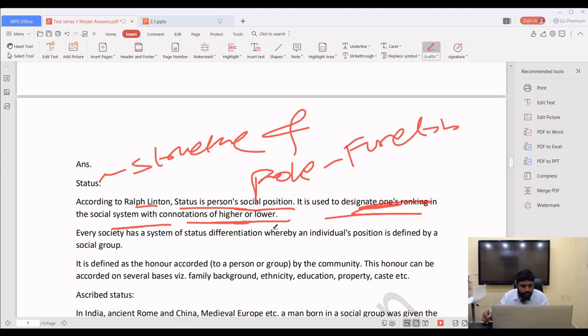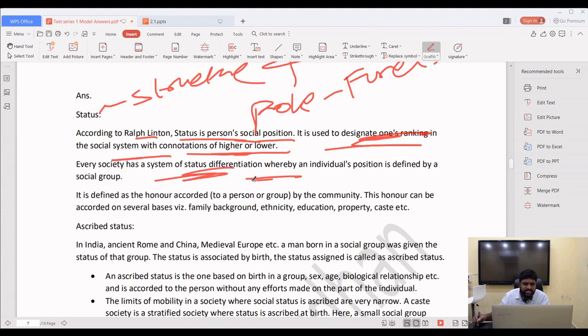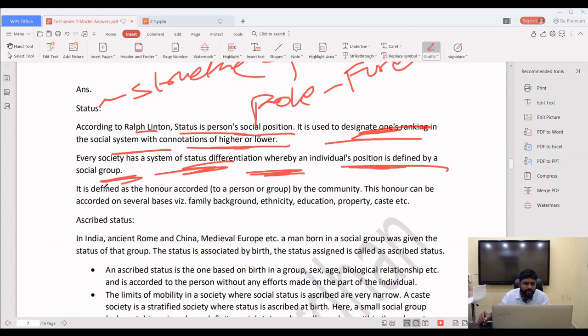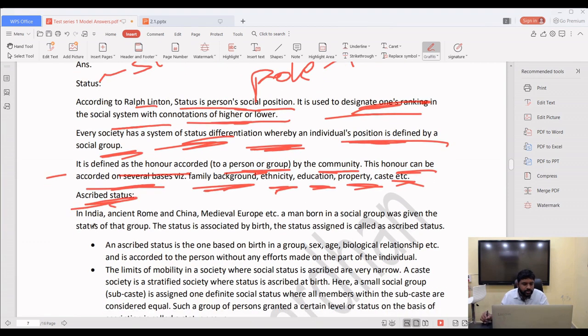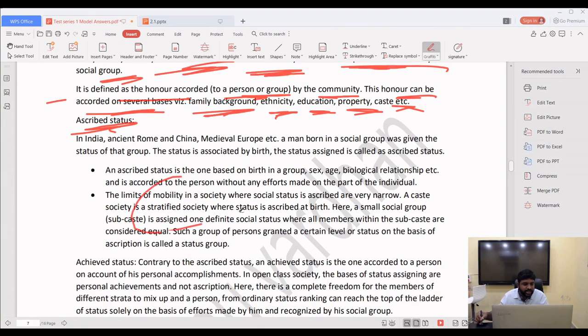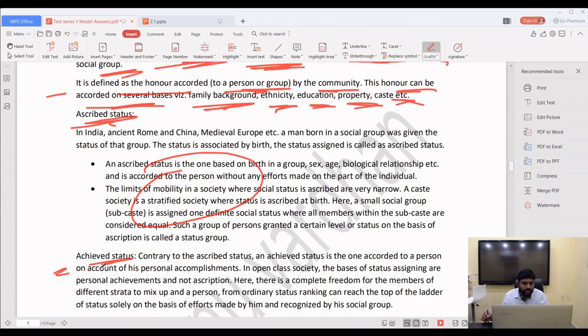Every society has a system of status differentiation whereby an individual's position is defined by social group. It is defined as an honor accorded to a person or group by the community. This honor can be accorded on several bases: family background, ethnicity, education, property, caste, etc. Ascribed status means by birth. So what are the statuses which we get ascribed by birth? Achieved: if you become an IAS officer, then it is an achieved status. You got the status because of your merit. Achieved status also will be there.